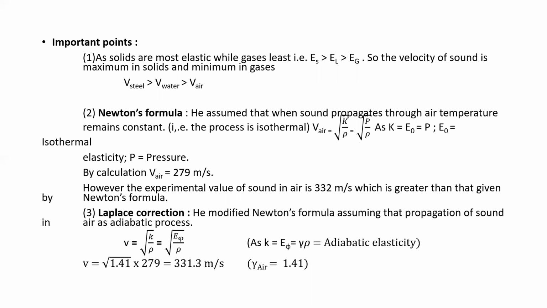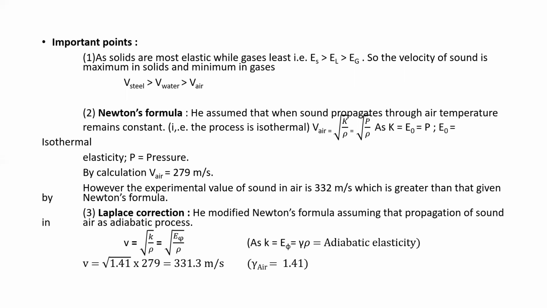So Newton's formula we have discussed. Newton's formula will give the velocity of sound in air. If you do the calculation using this formula, the velocity of sound in air is found to be just 279 meter per second, which is not exactly the same as our standard value. So therefore, Laplace gave his correction.